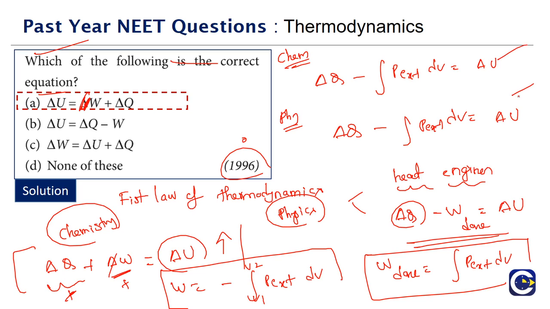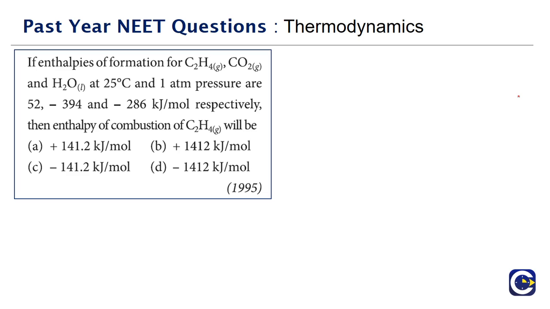be what, in chemistry thermodynamics we will look at work as interaction between system and surrounding, and in physics we will always try to calculate the work as what, work done by the system. Okay, the work formula will be different in chemistry and physics. In physics the formula will be for the work done, in chemistry the formula will be for the work interaction. Okay, so this is about the question that has come in the year 1996.